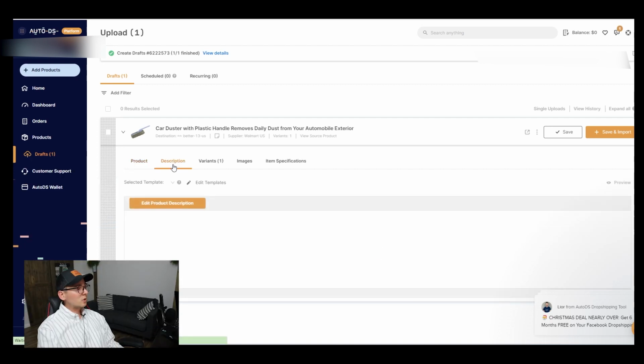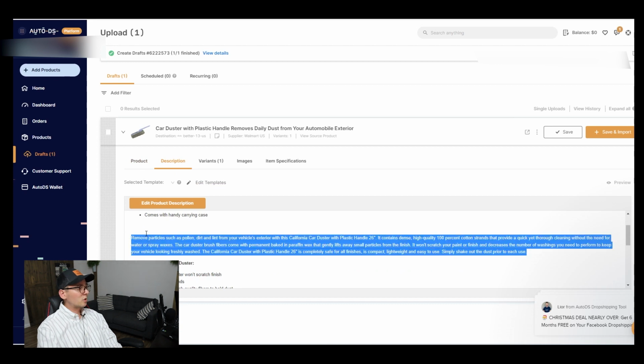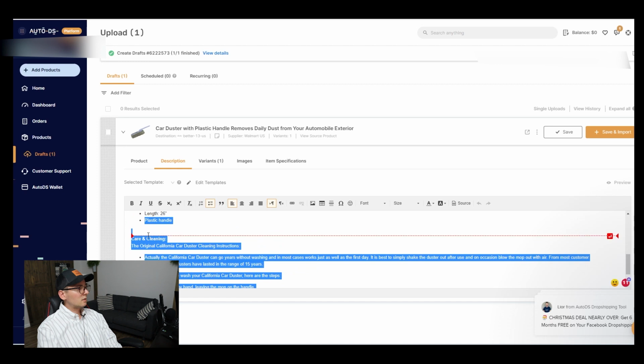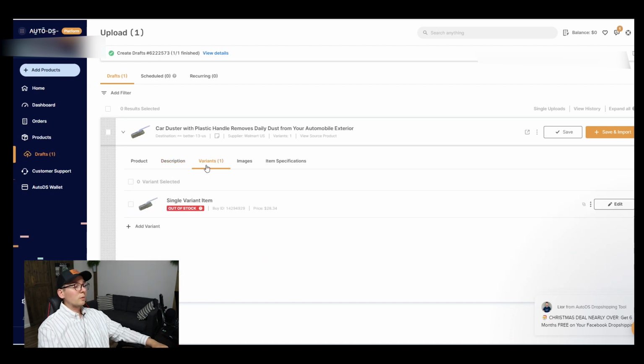Next, let's go to description, and I can easily change the description from this tab right here. So I'm going to remove some stuff that is unnecessary and leave it very simple. If you have multiple variants of this item, you can go here and set it up. As you can see, this item is out of stock, so AutoDS picked up that from the supplier website and then marked it as out of stock. However, I'm sure that within a few hours or maybe a day, this item comes back and I'm going to list it anyway. But as you can see, the program is working.